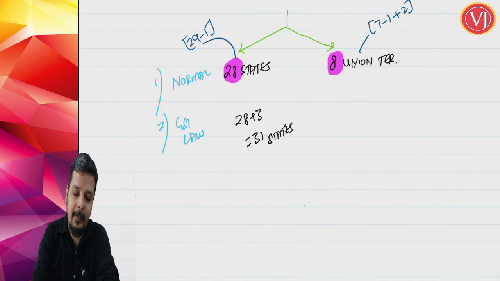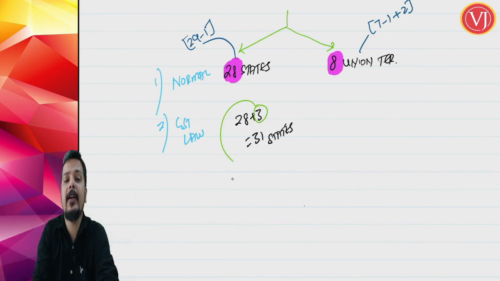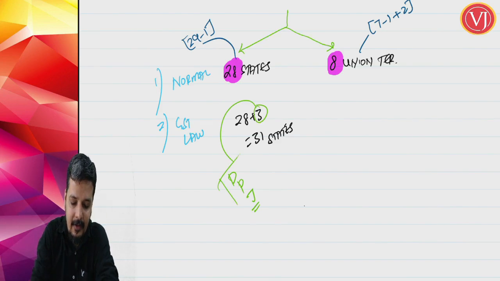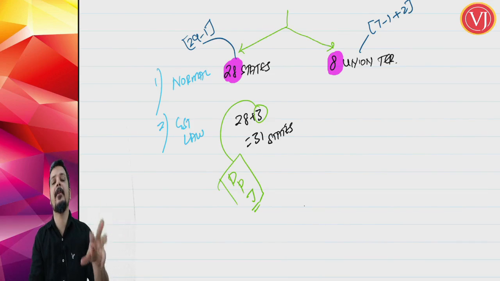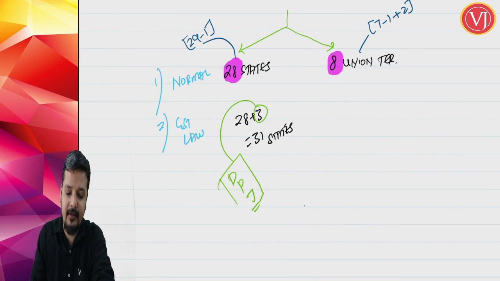Why? This plus 3 includes 3 union territories with legislature, that is your Delhi and your Puducherry as well as your Jammu and Kashmir. Right, so DPJ rather than APJ Abdul Kalam, it is DPJ. Delhi, Puducherry and Jammu and Kashmir, these 3 union territories are with legislature. They have their legislative assembly to pass the law. So it is 31 states.